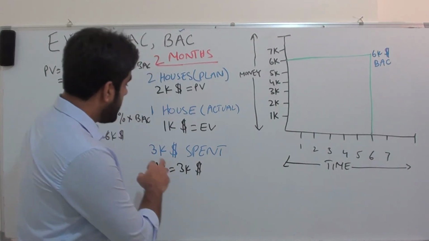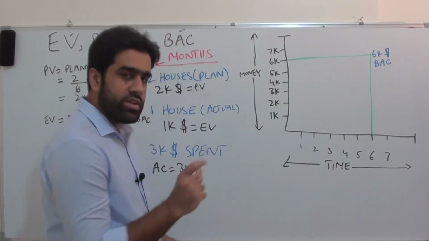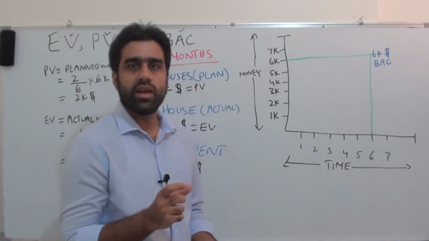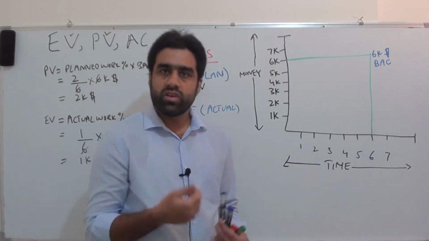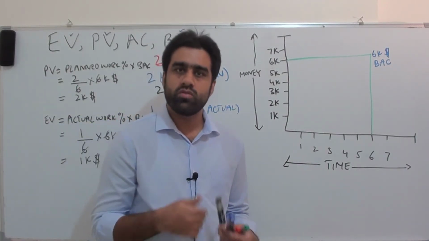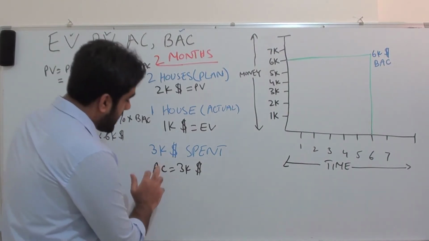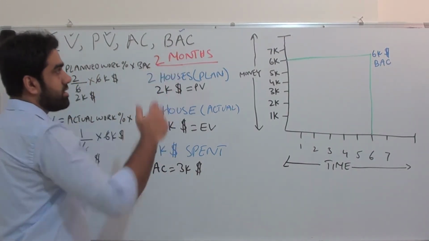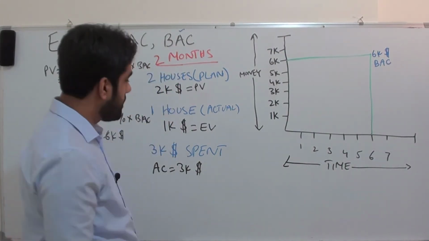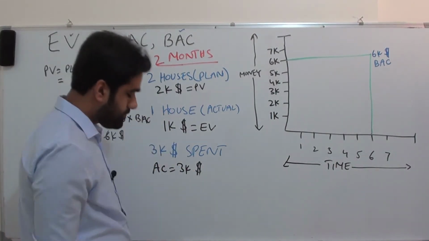Fine. Actual cost is something in the exam also, they will always mention in the question with words like you have spent, you have consumed this much amount of the budget, or you have spent $3,000, $1 million. So this will always be given in the question. Actual cost and budget at completion, they will always be given in the question. You will have to calculate planned value and earned value, right?